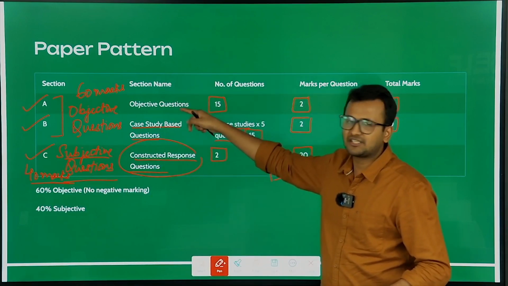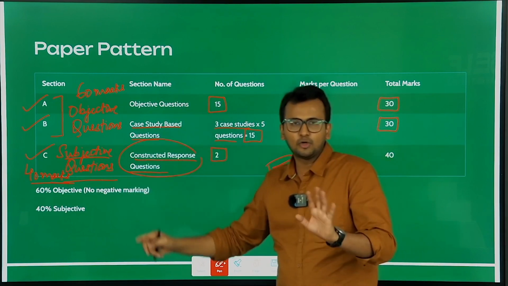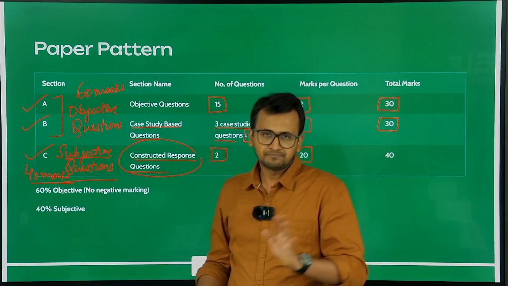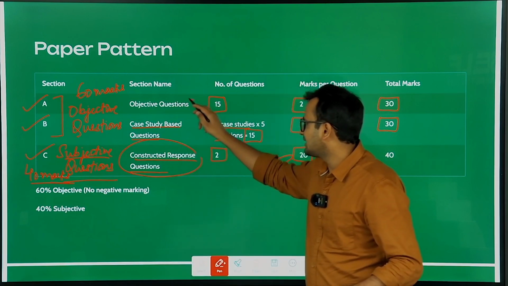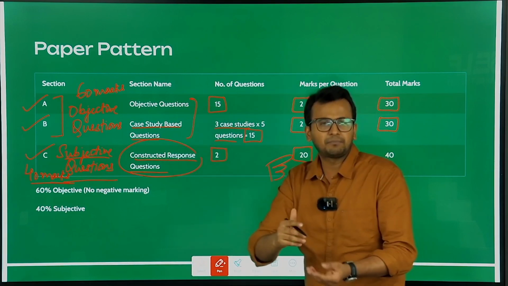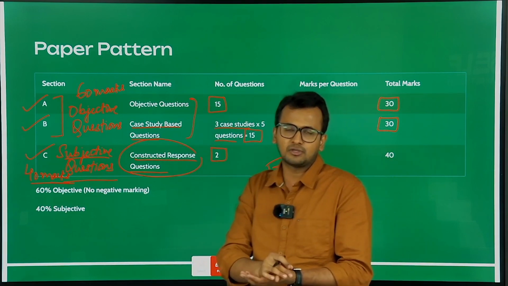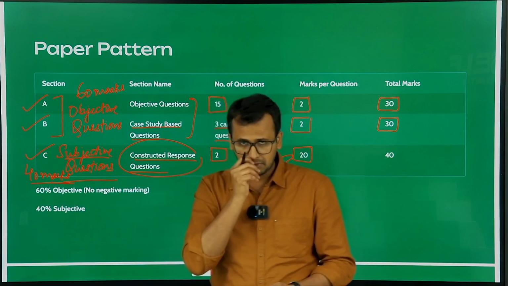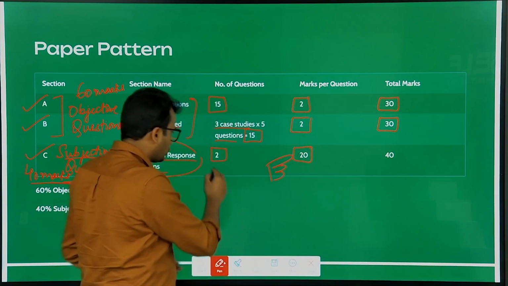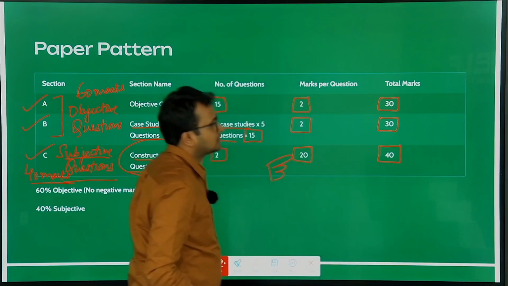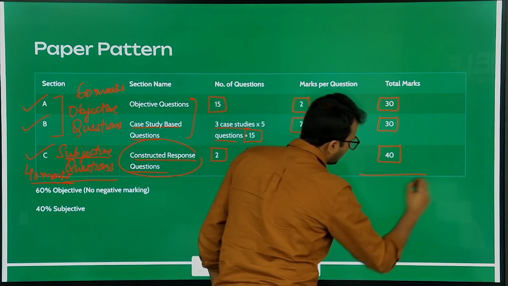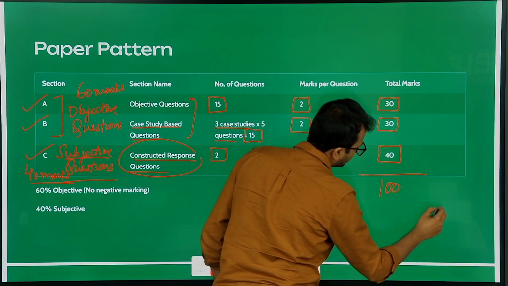For all these questions, section A and section B, you will not get any Excel or Word file in your examination. You will simply get those questions and you have to attempt them on rough paper, making your calculations on the rough paper. So 2 questions of 20 marks each makes a total of 40 marks. This is how your 100 marker paper will be given.